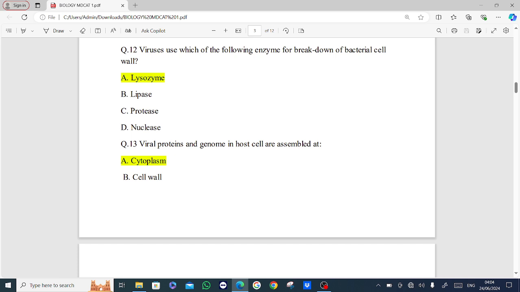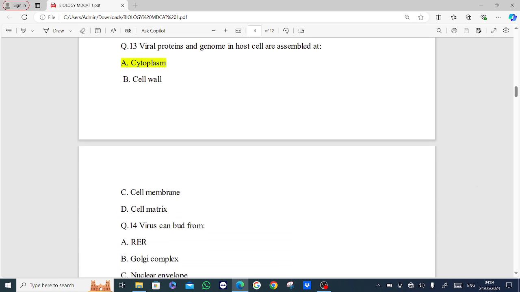Next MCQ is, viral proteins and genome in host cell are assembled at. Options are cytoplasm, cell wall, cell membrane, cell matrix. Answer is option A, cytoplasm.